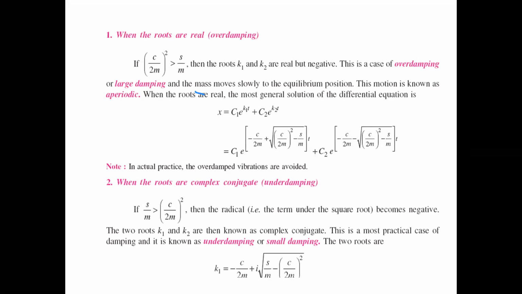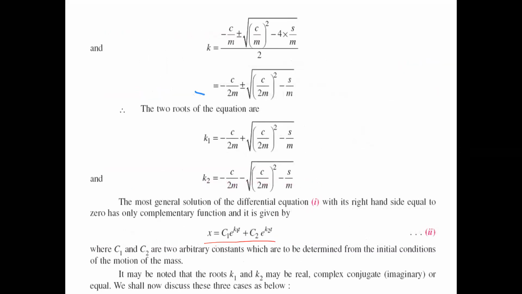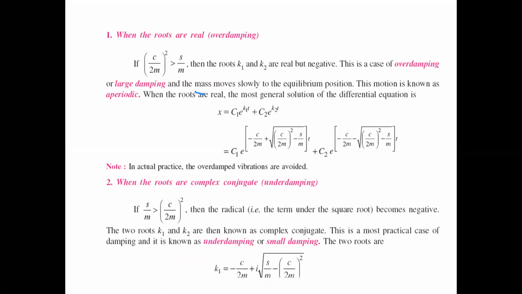Why? Because in the k equation, just substituting their values, c by 2m is higher, so the roots k1 and k2 are real but negative values.